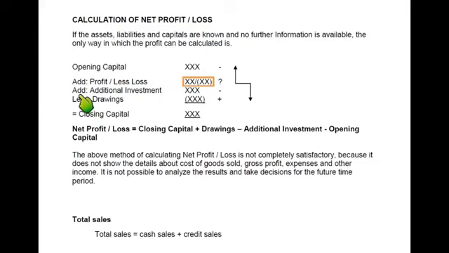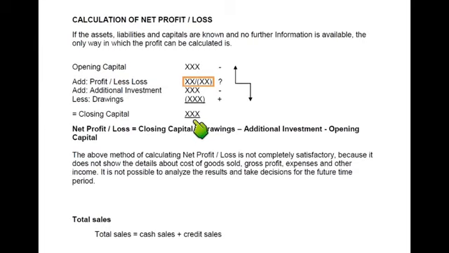Then we already have the amount of money that we have invested in the business during the year. This is additional investment. Then we must know the drawings for the year. Drawing means, as you are aware, the owner has taken out cash or cheque or goods from the business for own use or personal use or for use at home. So this is known as drawing. What we originally do is start with opening capital, add profit and less the loss, add additional investment, then deduct drawings, and we get closing capital.